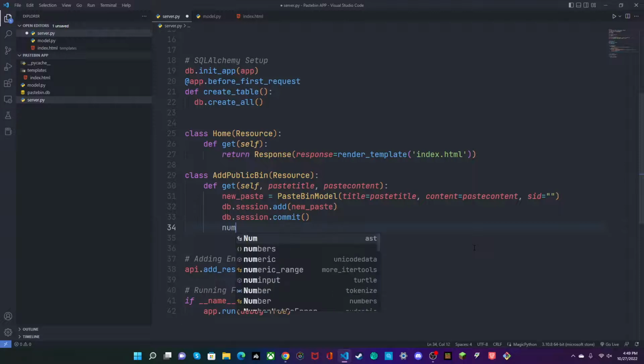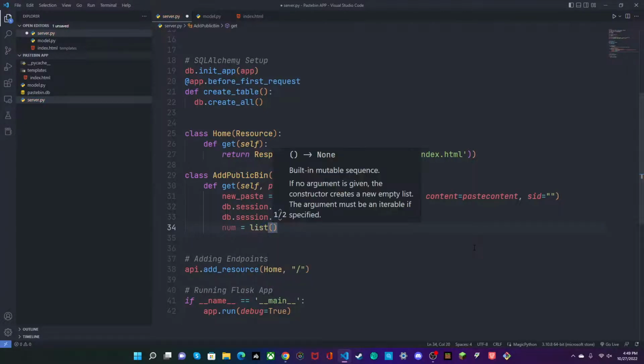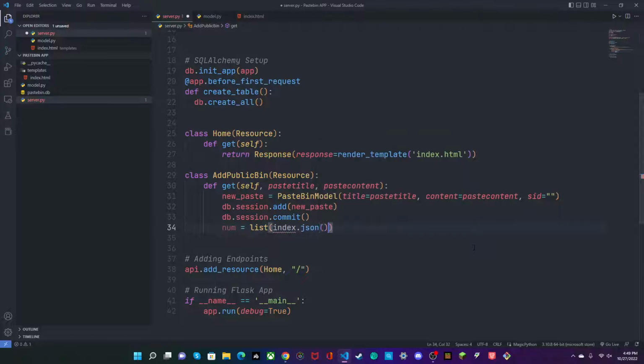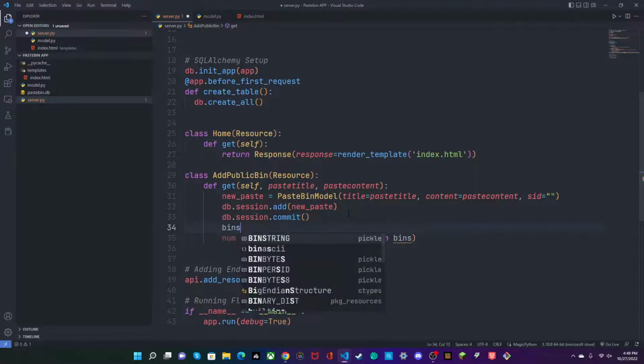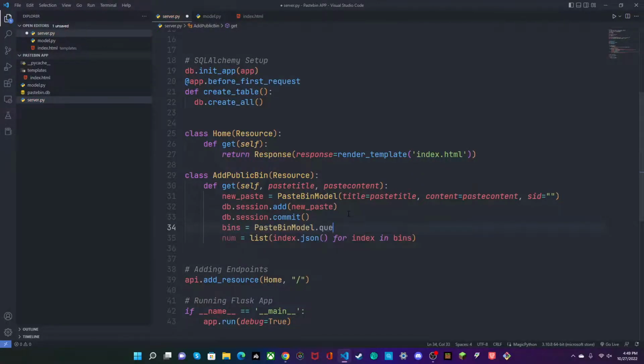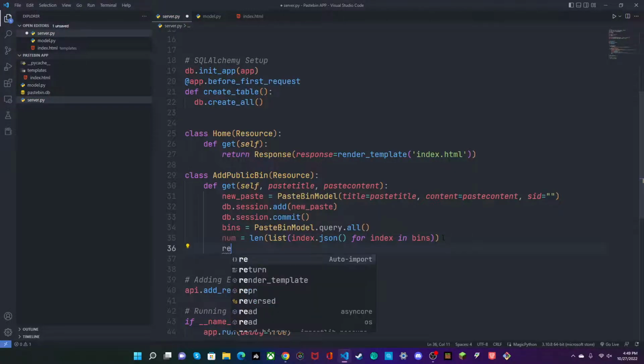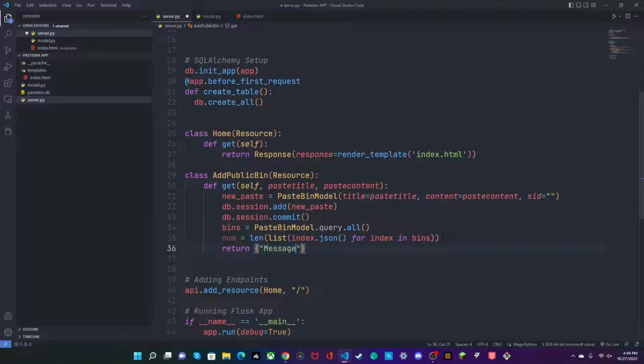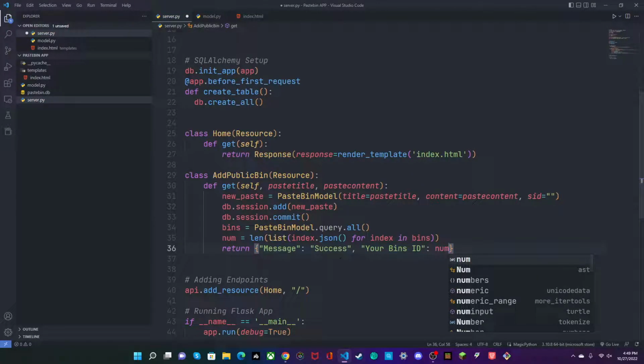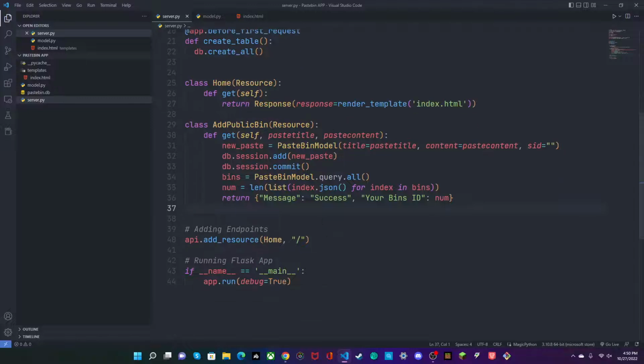We'll say num equals list index.json for index in bins, and we can say bins equals PASTEBIN model query all, and we can just get the length of this, and we'll just return message success, your bin ID num. And now we can save this, and we can add an endpoint.